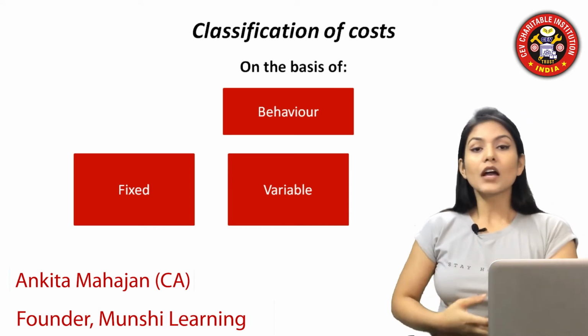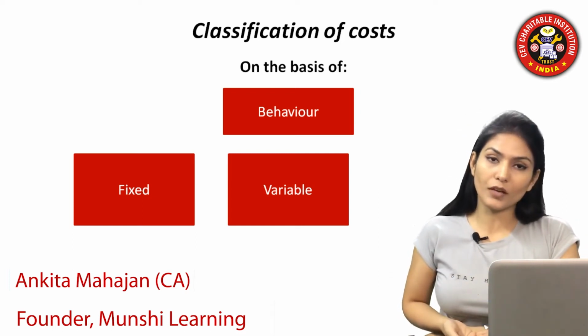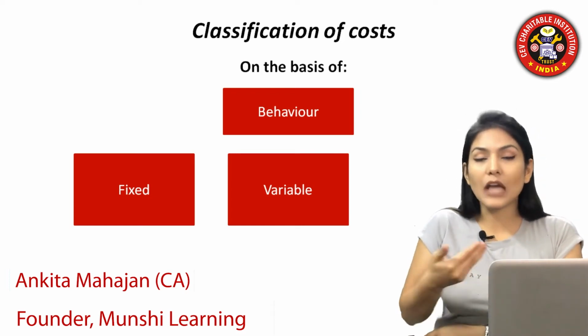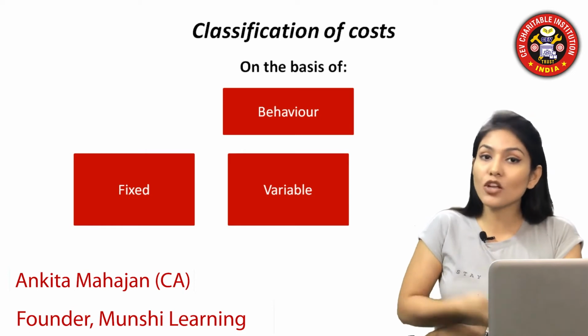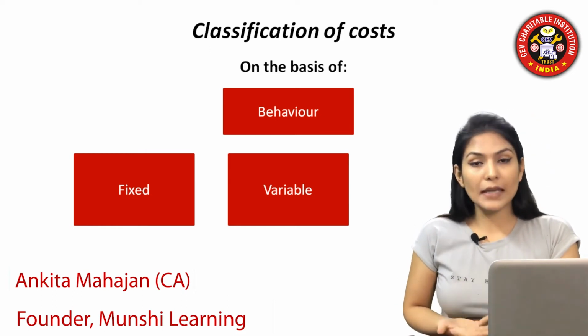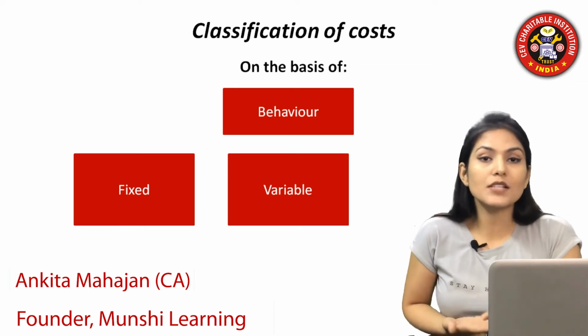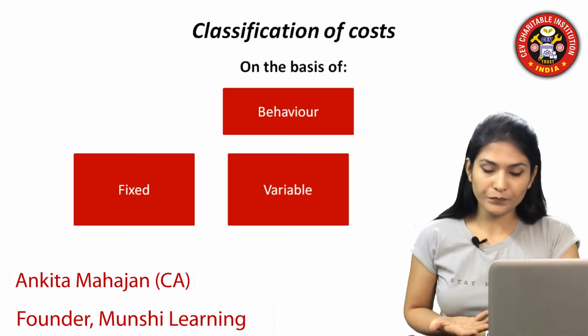If I am producing 100 units, the raw material for 100 units will be consumed. If I am manufacturing 1000 units, the raw material on the basis of 1000 units will be used. So these are the variable expenses which will rise with the rise in number of units which you are producing.